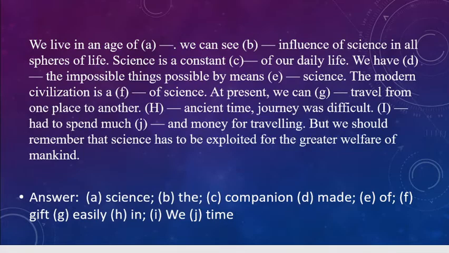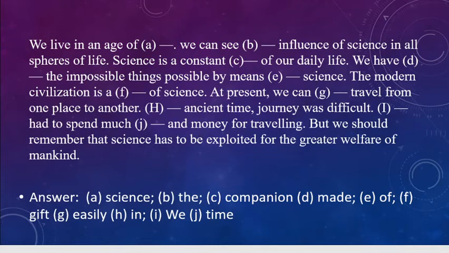We have dash impossible things possible, so we have made or turned or changed by means of science. So it could be the preposition of. The modern civilization is a dash of science. Gift, I say blessings, so it could be also. So modern civilization is a gift of science. At present we can easily travel from one place to another.